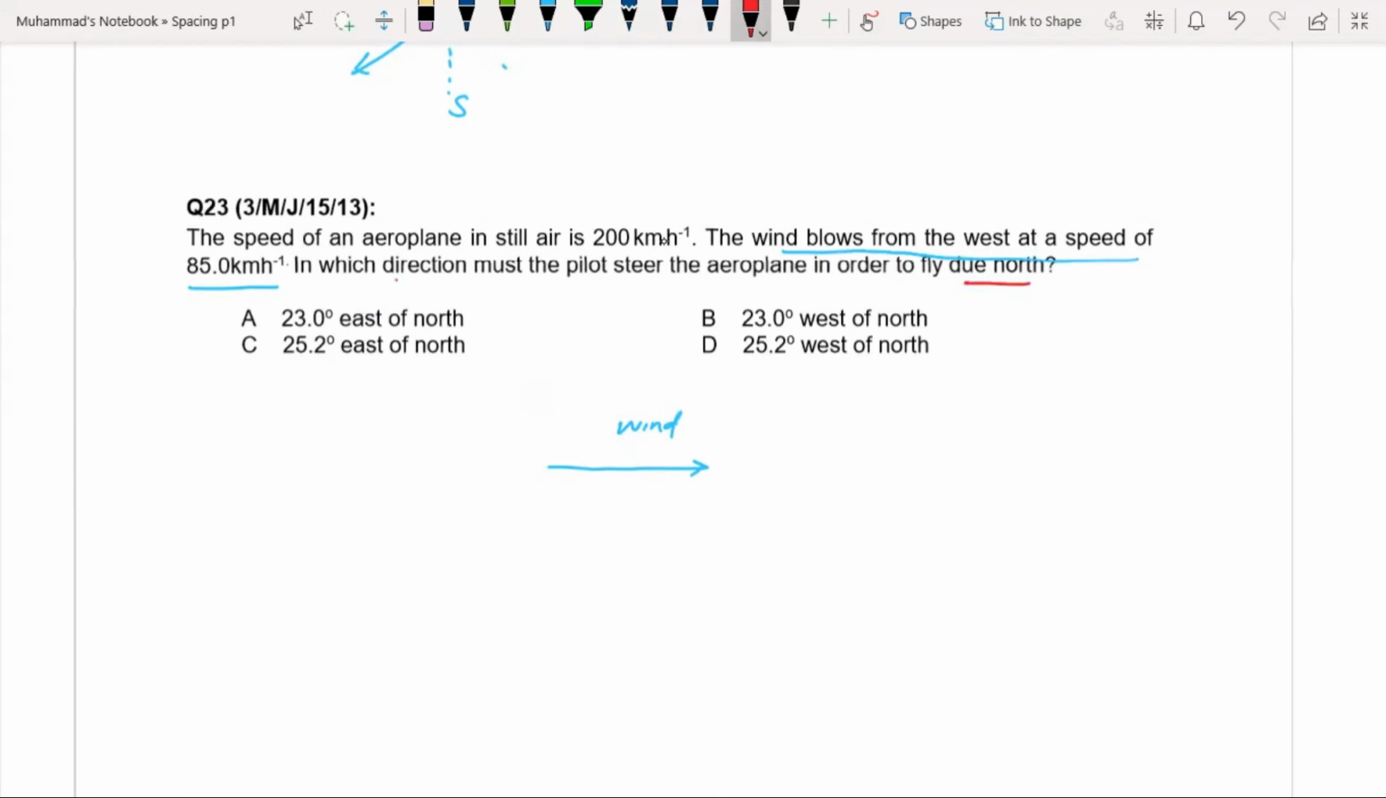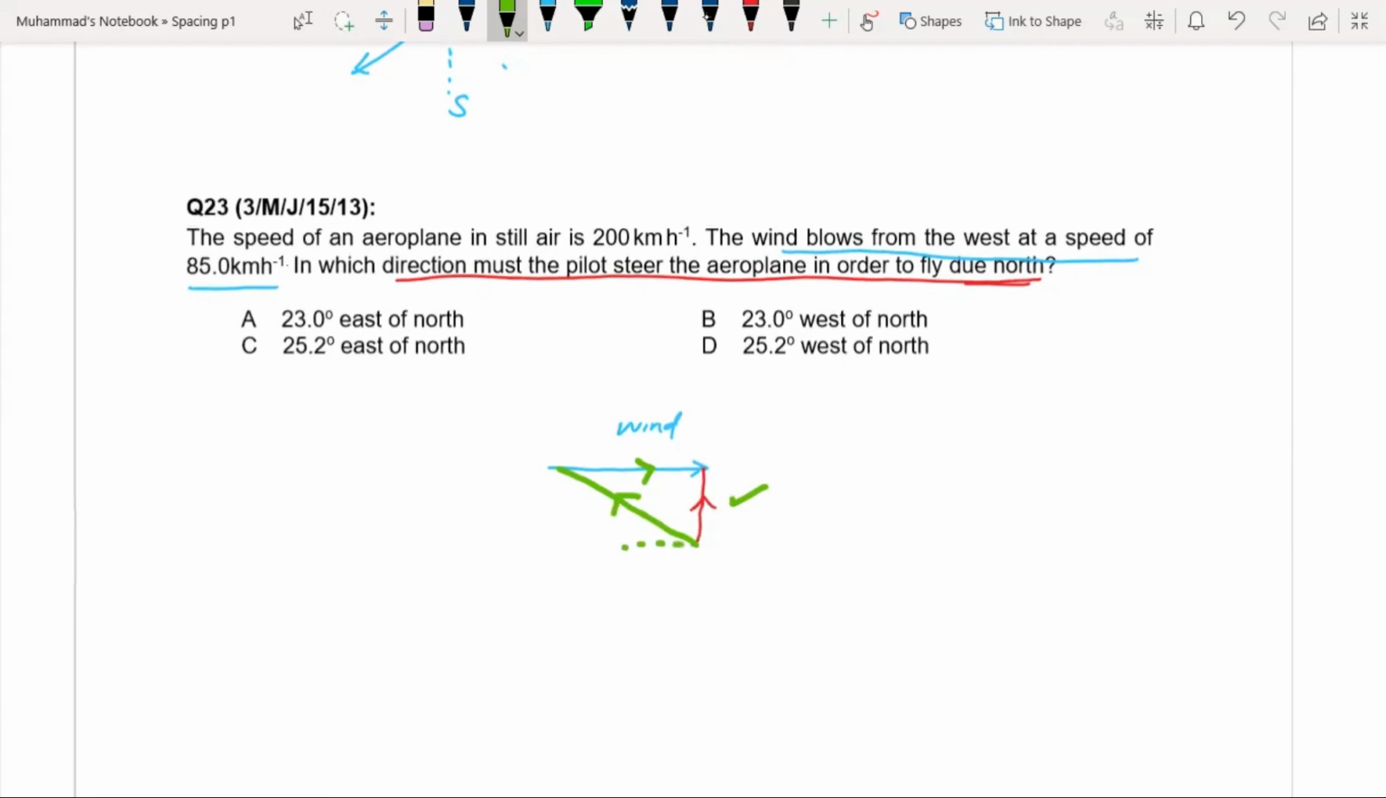So in the presence of air, the resultant velocity of the aeroplane should be due north. So this is the resultant, that is in this direction, due north. So this is the resultant of wind speed and the velocity of the aeroplane. In which direction must the pilot steer? So this is the resultant, and the pilot should steer in this direction, so that the resultant of this vector and this vector is in this direction.